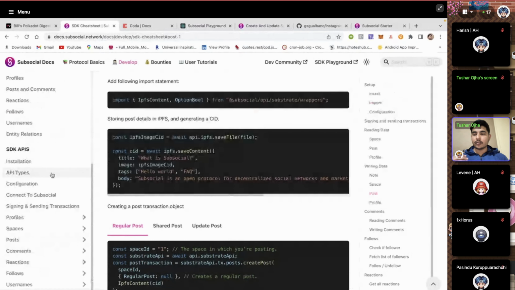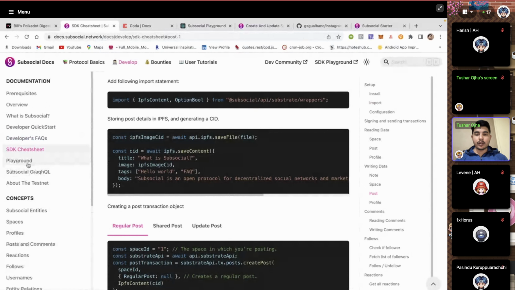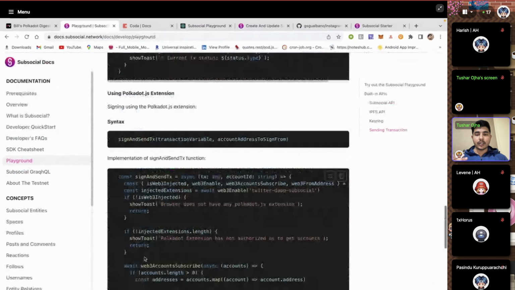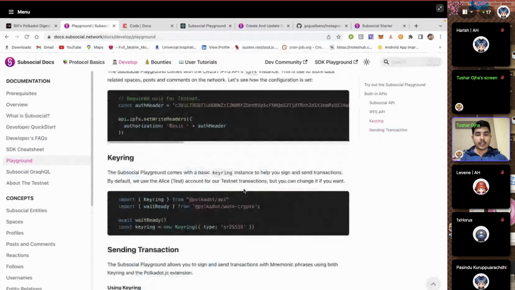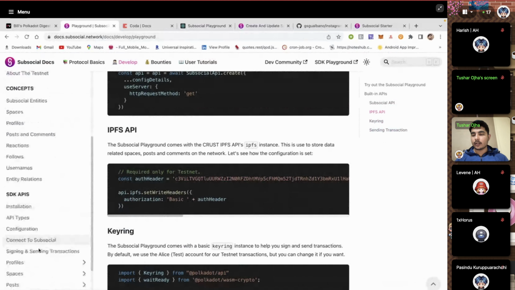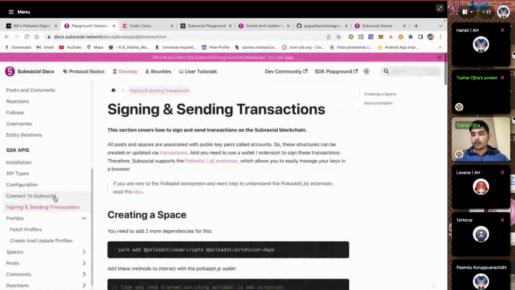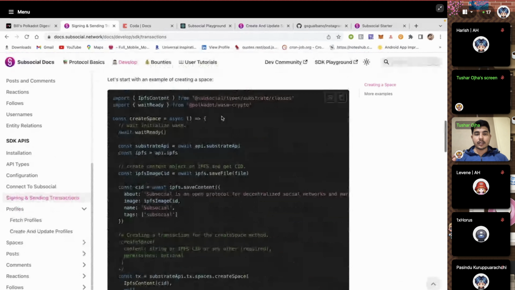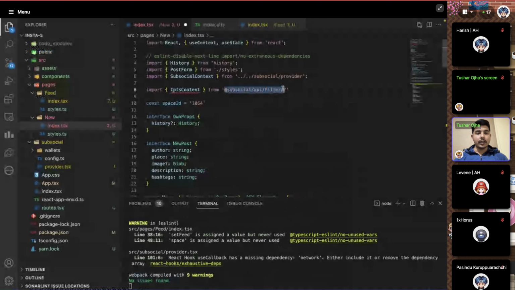You can check if you want to see where exactly it is. You can just go to this playground doc which we have mentioned here, and on top you will see we define this particular thing directly. So for this IPFS content, we go to the transaction post. This is the logic for creating a post. It is here in subsocial slash types, in the classes, subsocial API slash types.